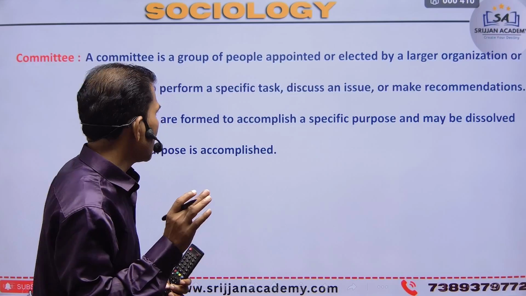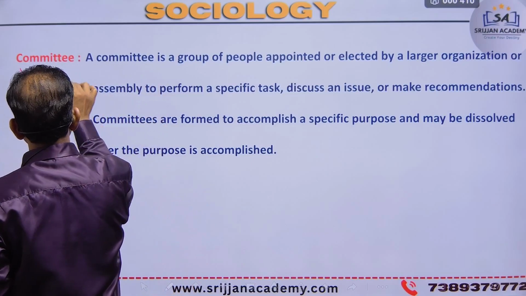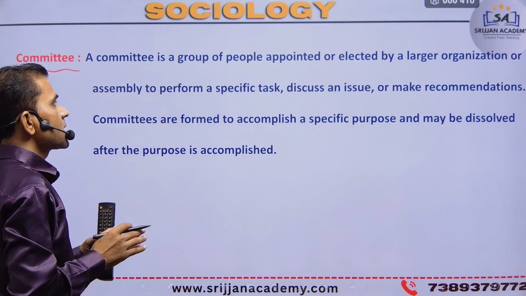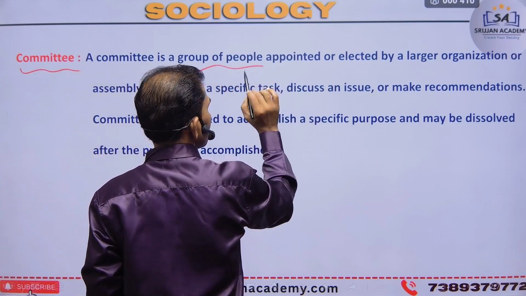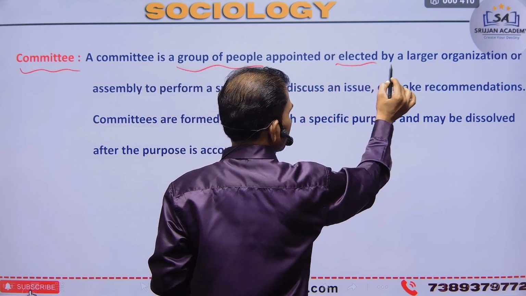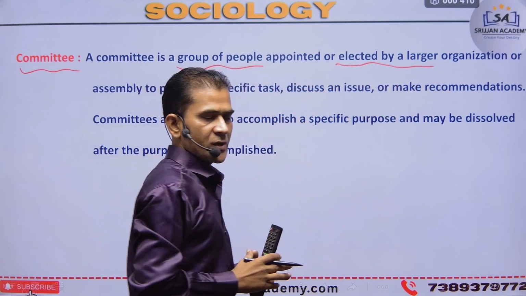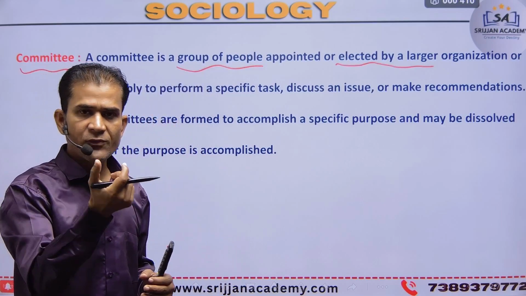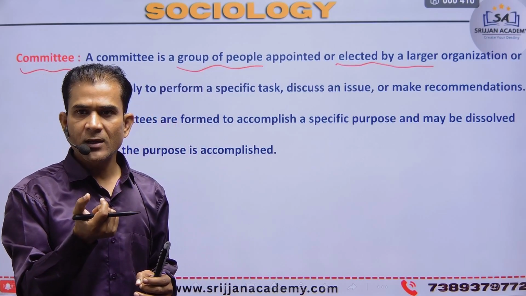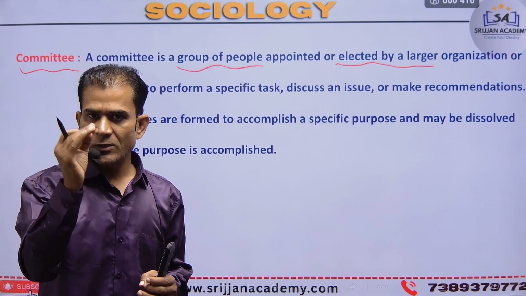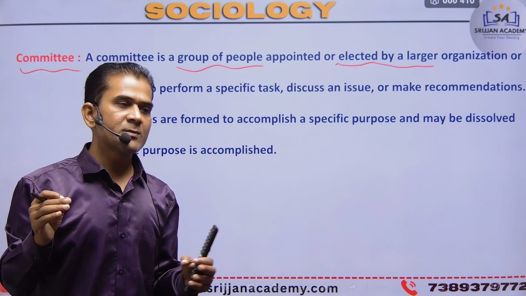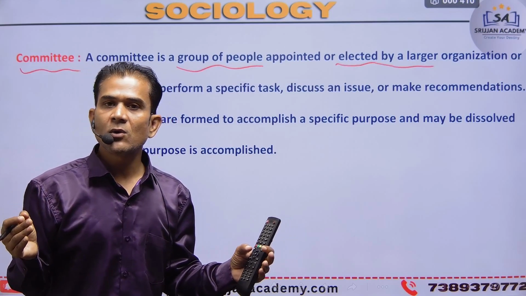How to explain? A committee is a group of people, first of all, appointed or elected by a larger organization to define a goal and how to achieve that goal.